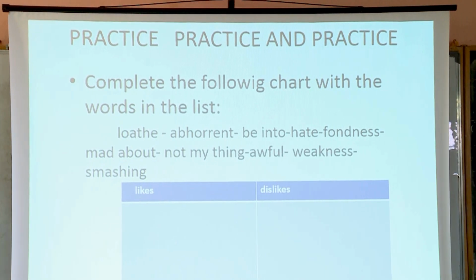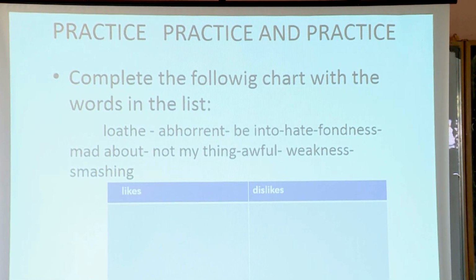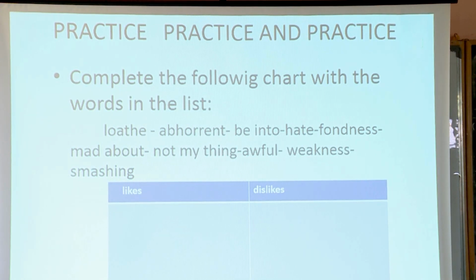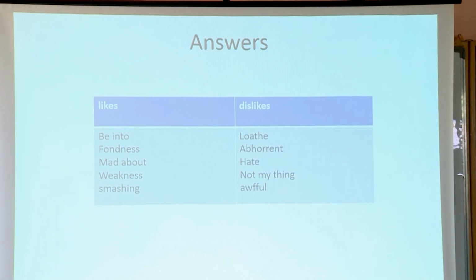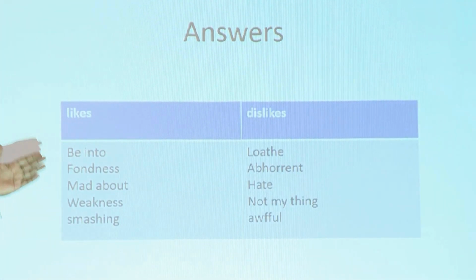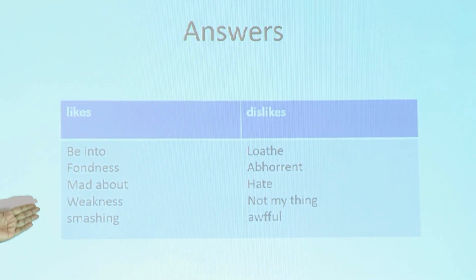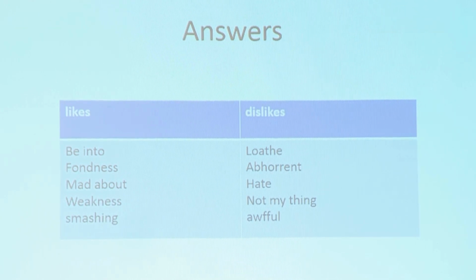Abhorrent, be into, hate, fondness, mad about, not my thing, awful, weakness, smashing. Do you have an idea now? Okay. Yes. If you have these answers, you're great. So be into, likes, fondness, mad about, weakness, smashing, dislikes, loathe, abhorrent, hate, not my thing, awful. And awful, of course, is one F, not double.